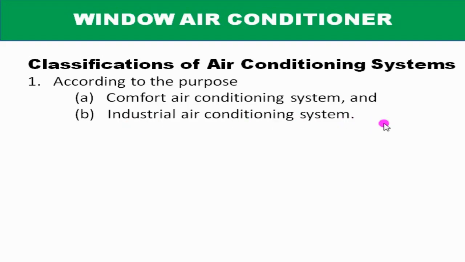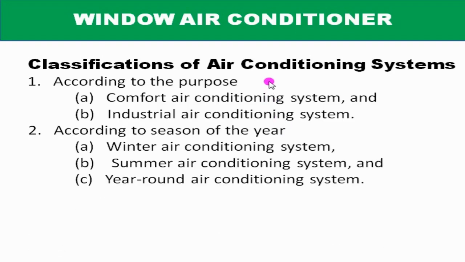Industrial air conditioning system. In this system, the inside dry bulb temperature and relative humidity of the air is kept constant for proper working of the machines. The sophisticated electronic and other machines need a particular dry bulb temperature and relative humidity for their better operation and their long life.